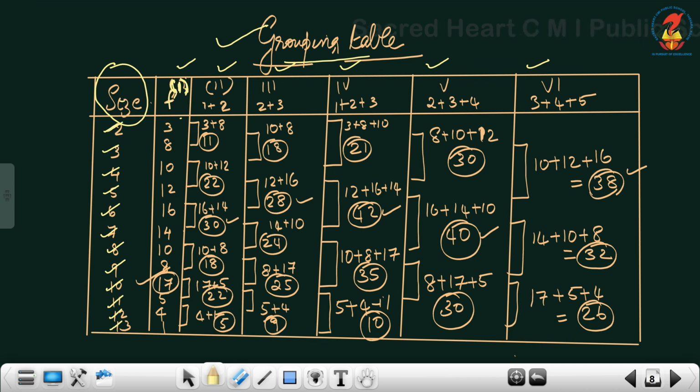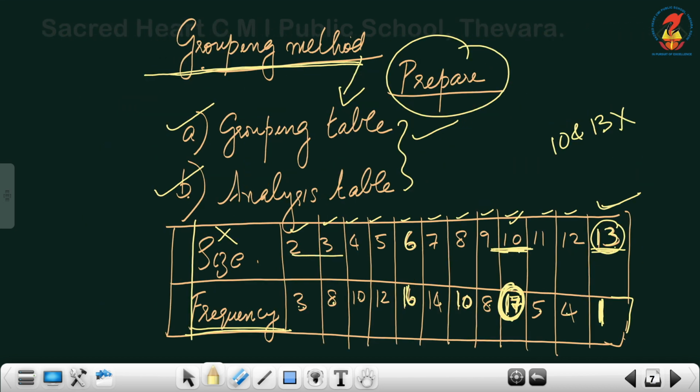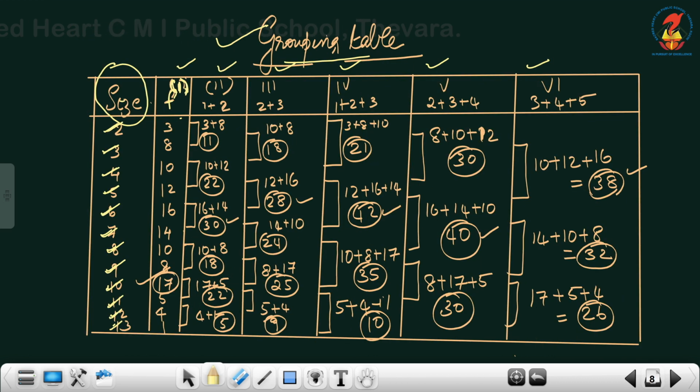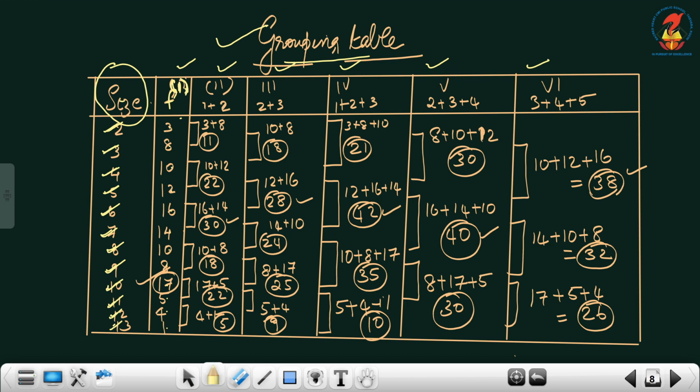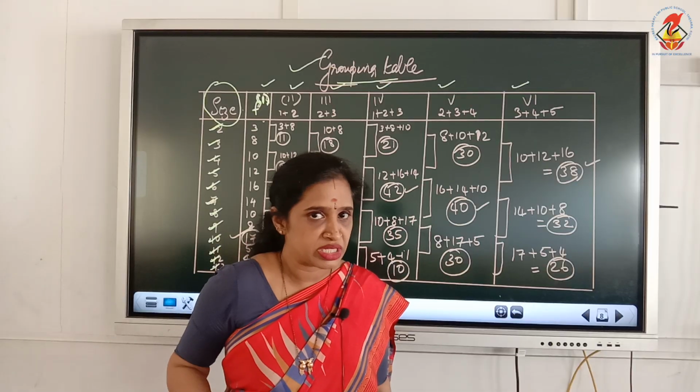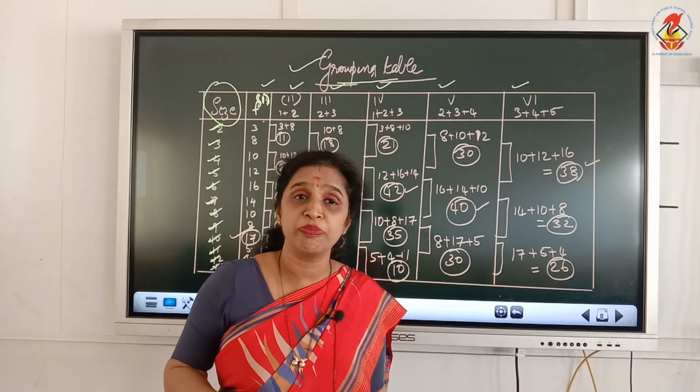Now, this is the size 2, 3, 4, 5, 6, 7, 8, 9, 10, 11, 12, 13. The size we have written here, the same thing we have written there. Now, what are the frequencies here? 3, 8, 10, 12, 16, 14, 10, 8, 17, 5, 4 and 1. The same frequencies I have written there as column number 1. So we are starting with column number 1. In column number 1, what do we write? All the frequency values.